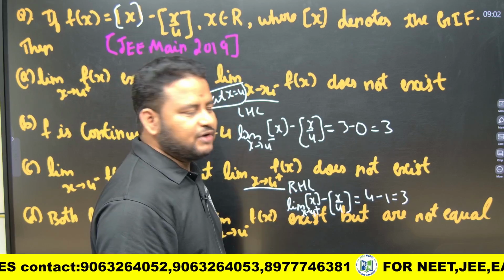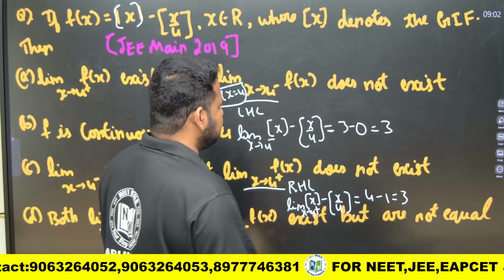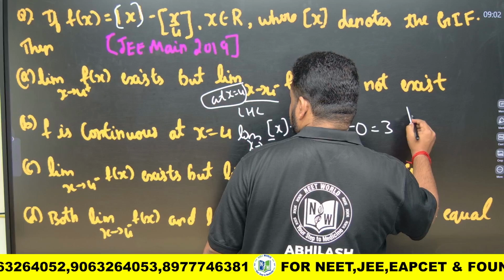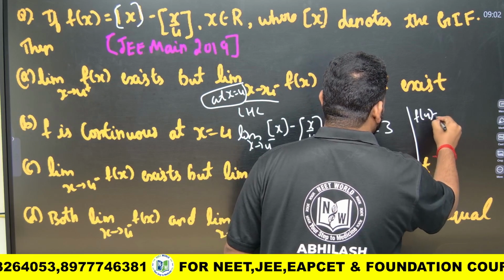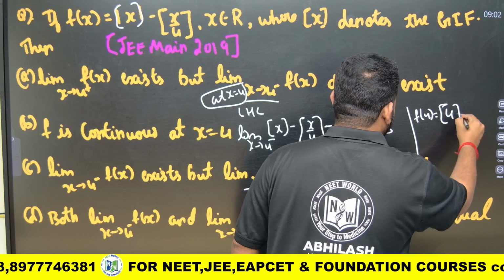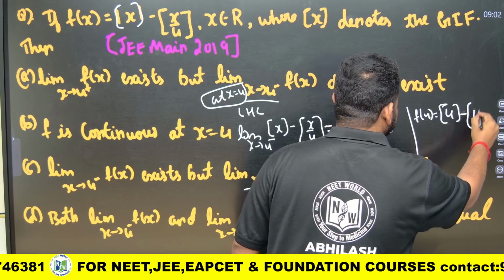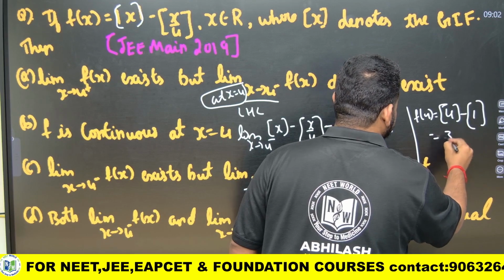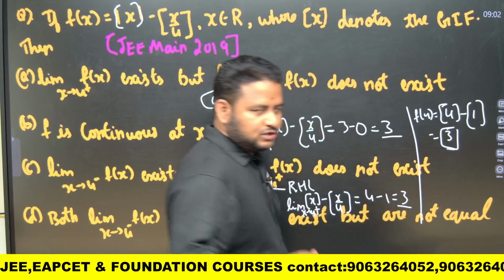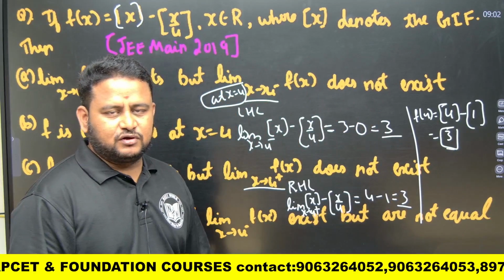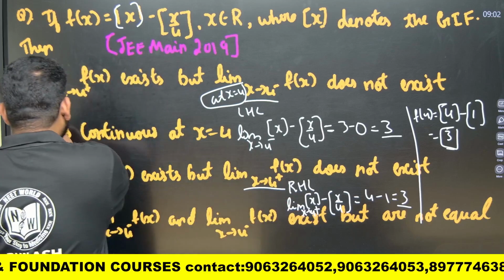Let us see the value of the function at x is equal to 4. So f of 4 will be equal to what? This will be 4 minus 4 by 4, that is nothing but 1. So 4 minus 1 will get the value equal to 3. So this is equal to 3, this also equal to 3, this also equal to 3. So LHL is equal to RHL is equal to f of 4. So the function is continuous at x is equal to 4.